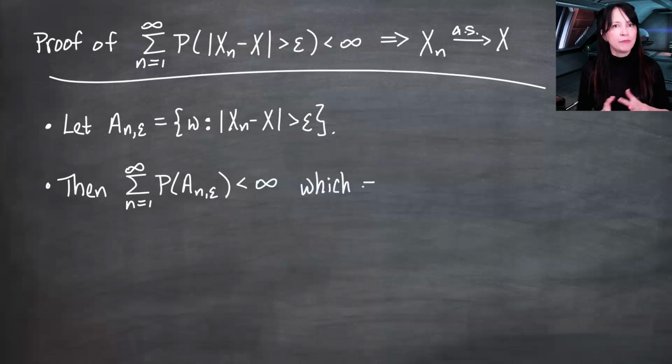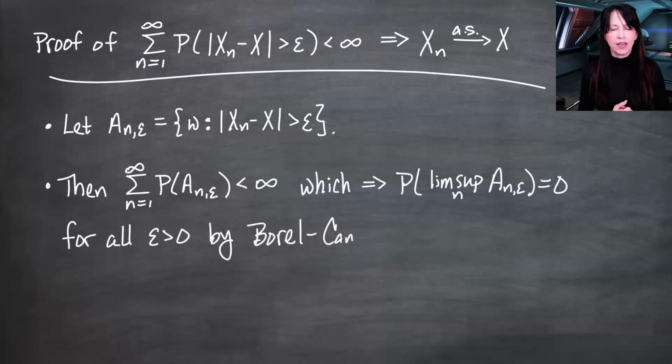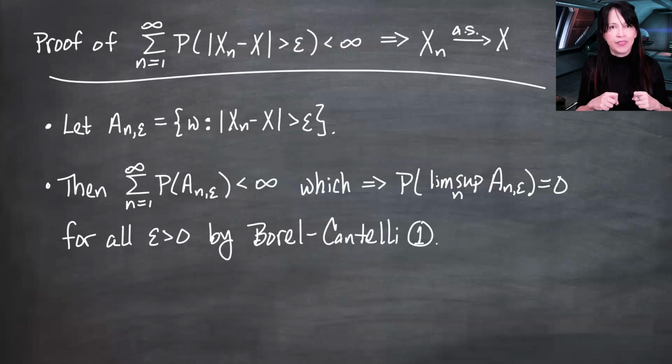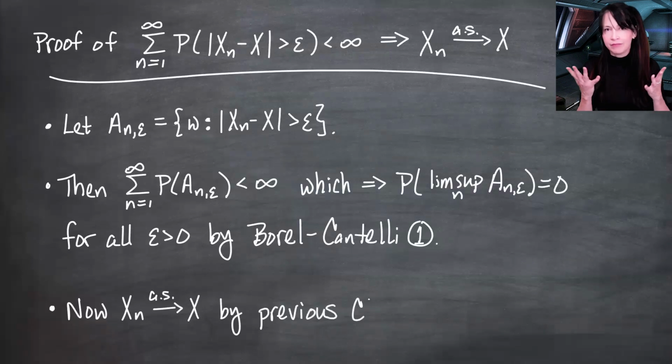And you can see that this statement is really just Borel-Cantelli 1. I think this was in lesson 11 or video 11 if you want to go check that out. This, however, the probability that the lim sup, or the A_{n,epsilon} i.o., is 0 is what we had in the previous claim, or yeah, I called it a claim. I didn't call it a theorem, that we did right before this, that x_n converges to x almost surely if and only if the probability of A_n infinitely often is 0. So now we know that x_n converges to x almost surely, again, by the previous claim. So we're done proving this.